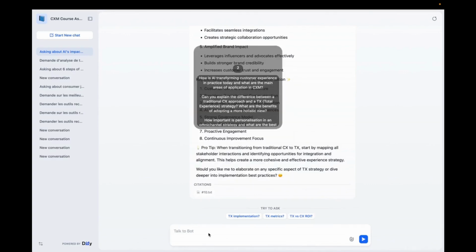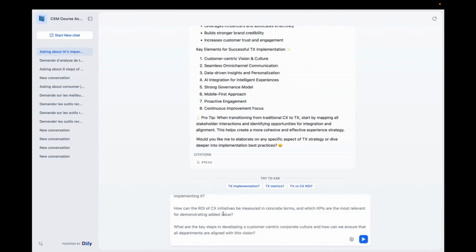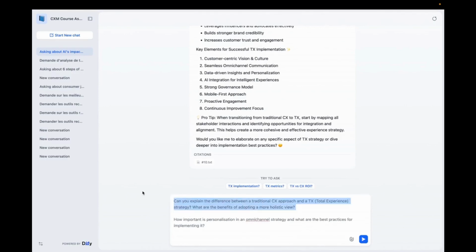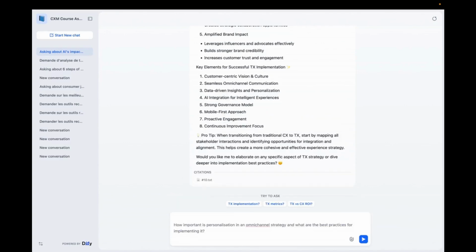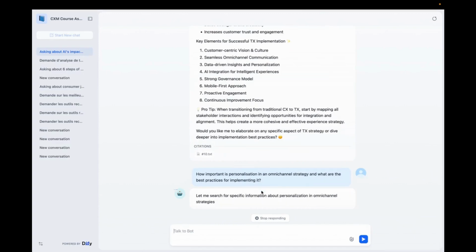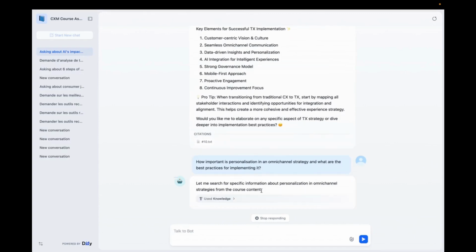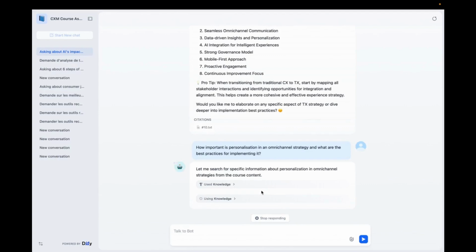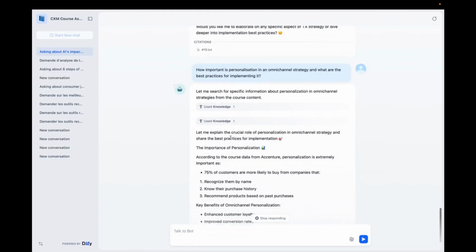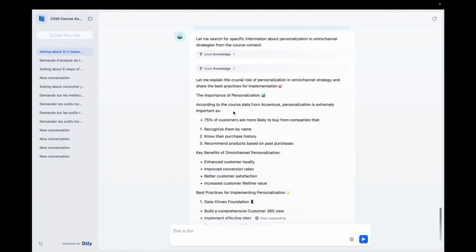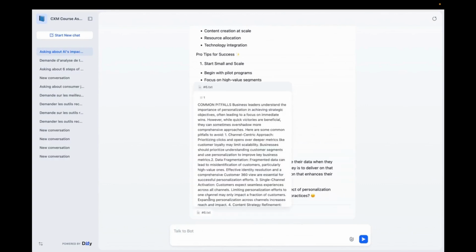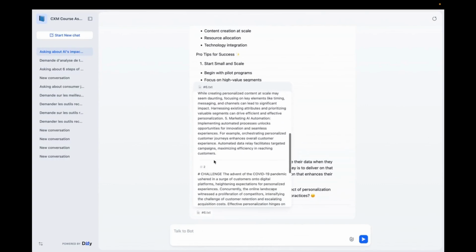Let's ask another question now. For example, how do you implement an omni-channel strategy? And what are the best practices for implementing it? Here we can see that it's searching in several places within its knowledge base. It went to look in document number 6.